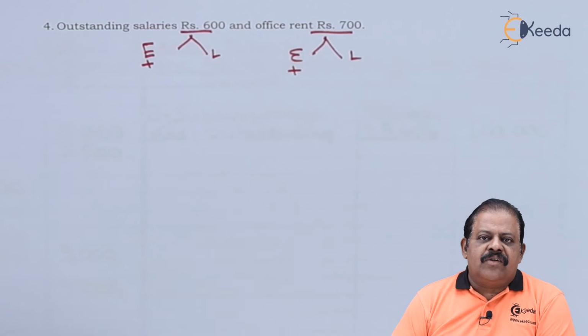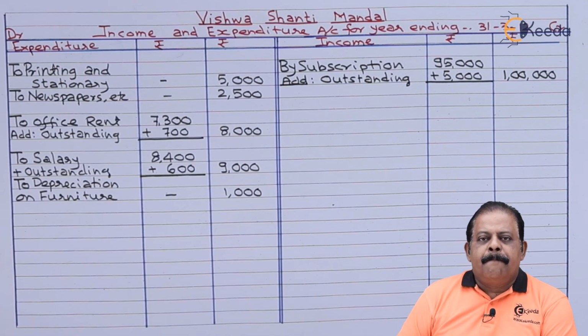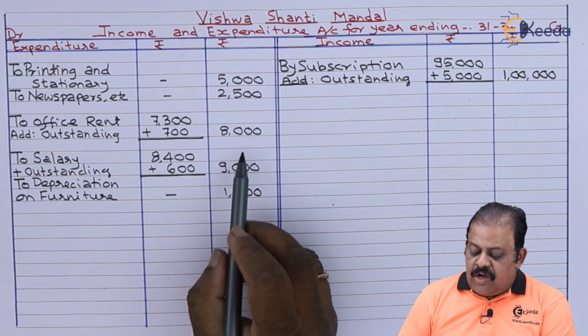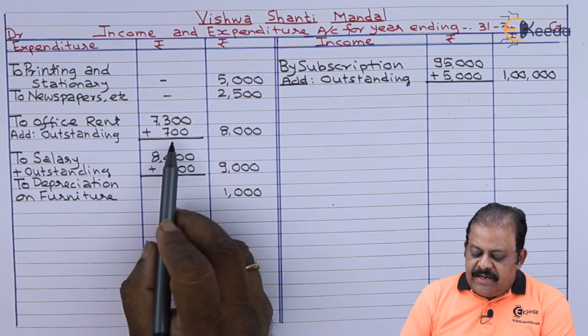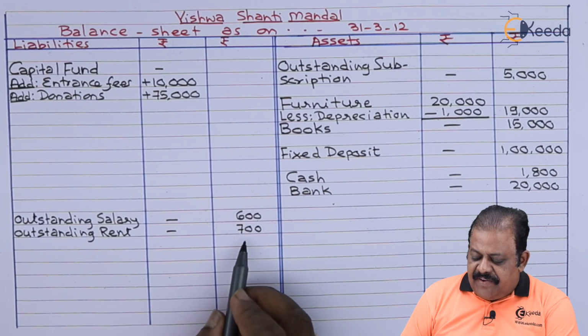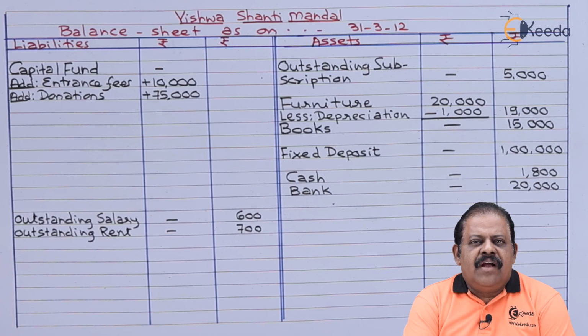Next we have office rent rupees 700. This will be added to the expenditure office rent to the debit of income and expenditure account. Office rent 7,300. To this we have added outstanding portion 700. So it has now become rupees 8,000. Outstanding rent 700 will have second effect on liability side of balance sheet. Outstanding office rent, second effect, balance sheet liabilities. We have recorded all items and also we have given effect to all adjustments.